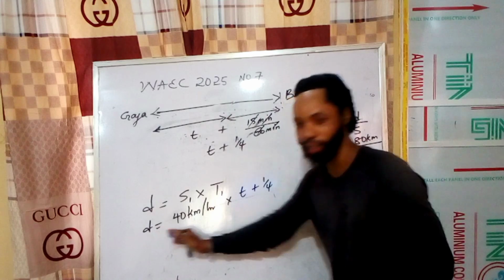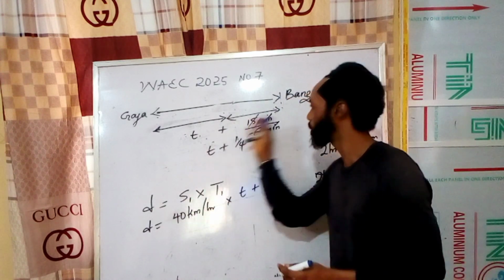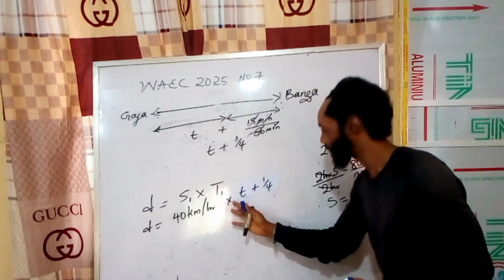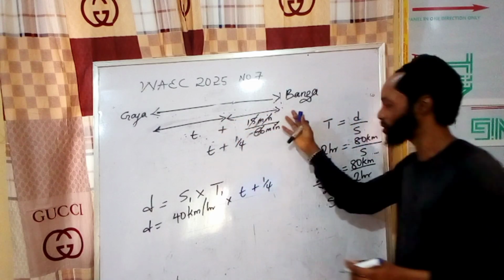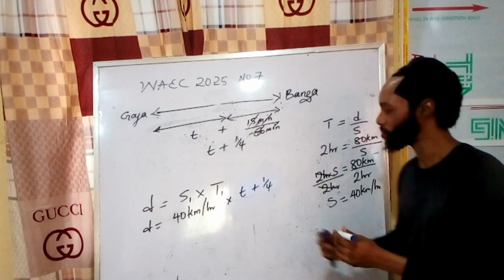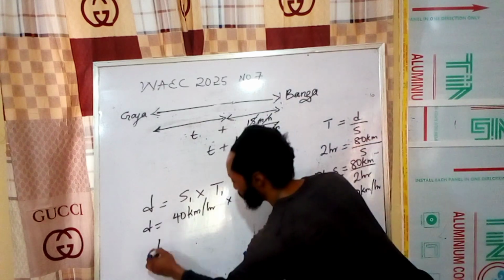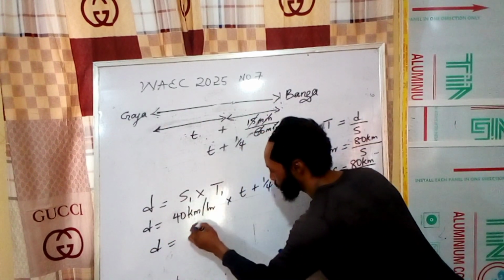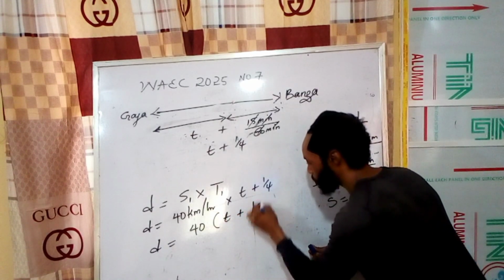This is the distance. Are you with me? This is the speed. The total distance for this first assumption is 40 kilometers per hour times the time. The time is whatever we have there, plus that 15 minutes. That's what we have there. Are you with me? So we could write that the distance equals, for the first speed, 40 into bracket t plus 1 over 4.